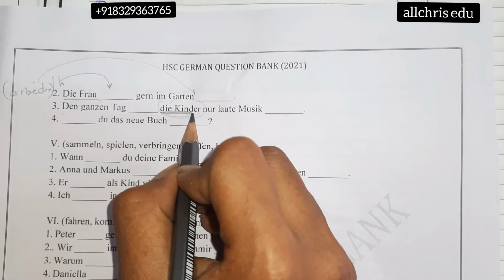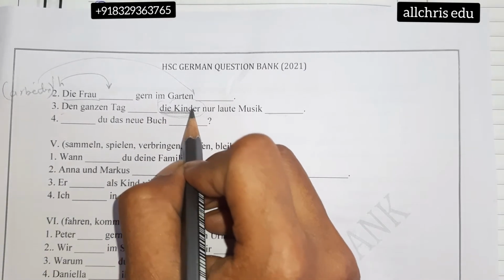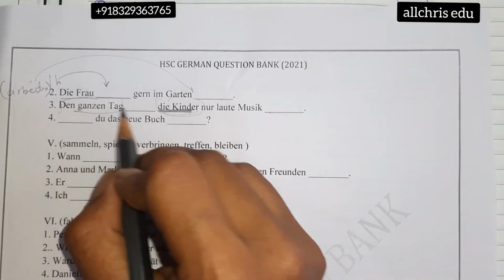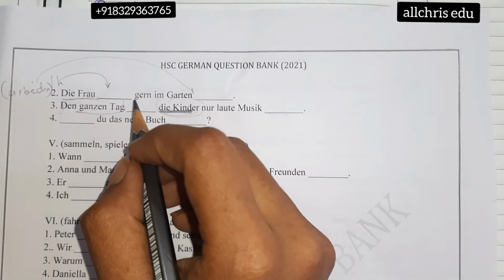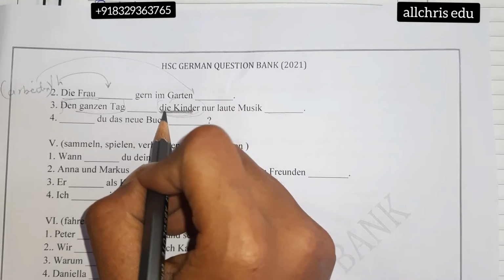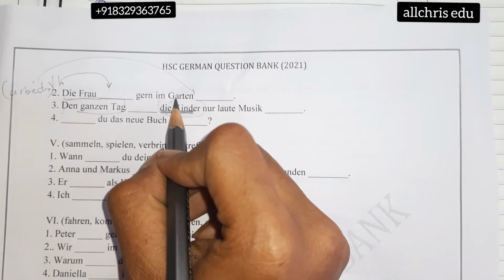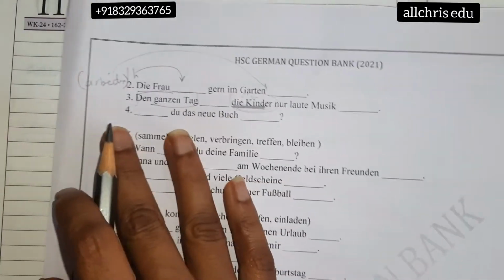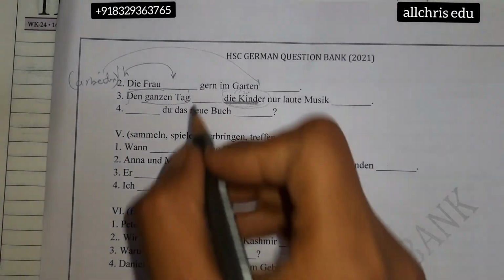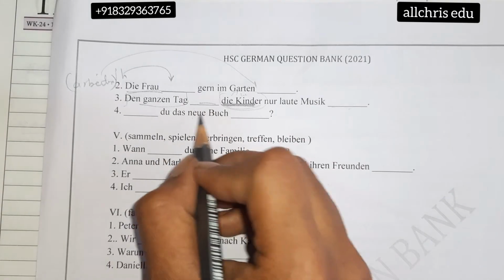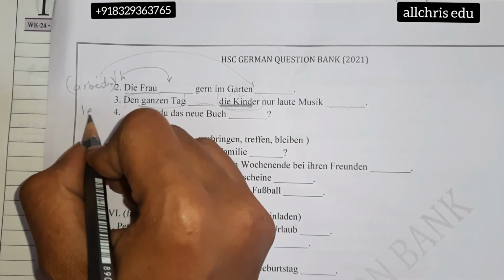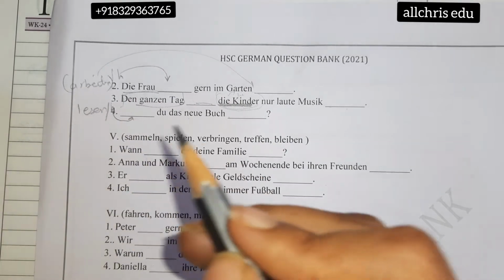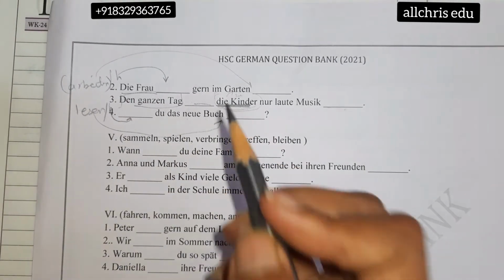So the Kinder have heard that. No. So we have to conjugate it according to the nominative, of course. The doer, of course. So some children will think about this. Whoever is the doer, accordingly we conjugate the verb. Always keep that in mind. So the children means it is they, small sie, that is they. So for hören, the helping verb is haben. So accordingly we will conjugate. Dash du ein neues Buch. So with the book we can do reading. Lesen, and the helping verb is haben. So haben you have to conjugate according to du, and lesen becomes gelesen.